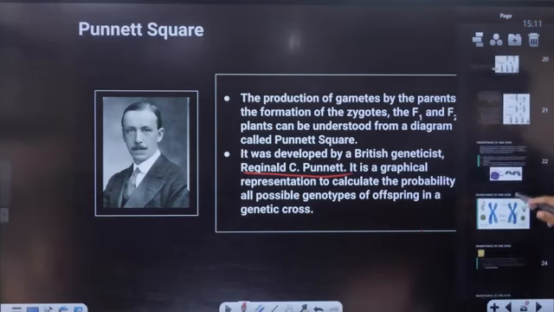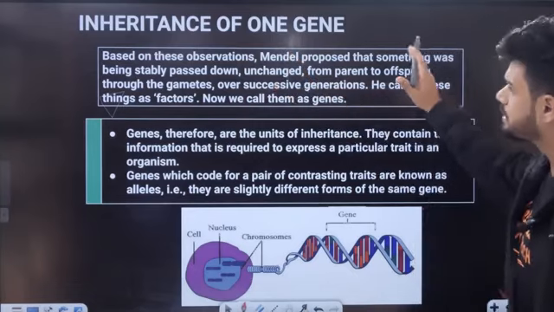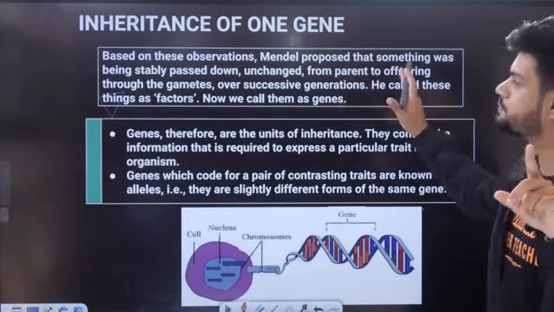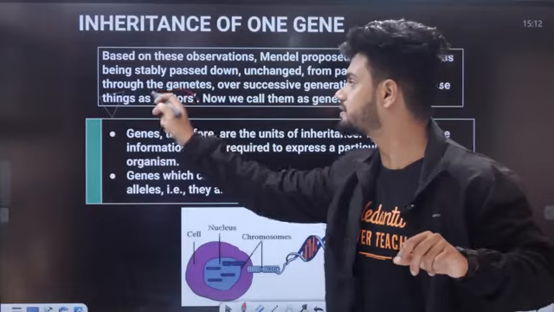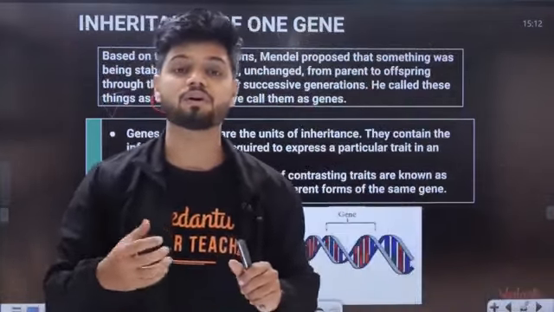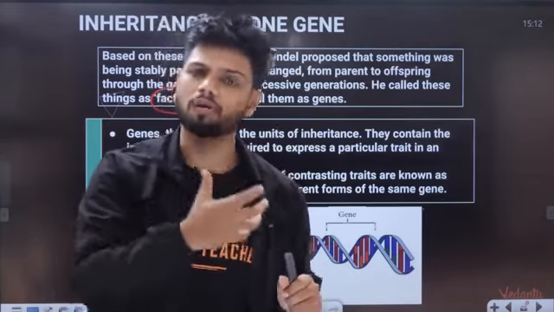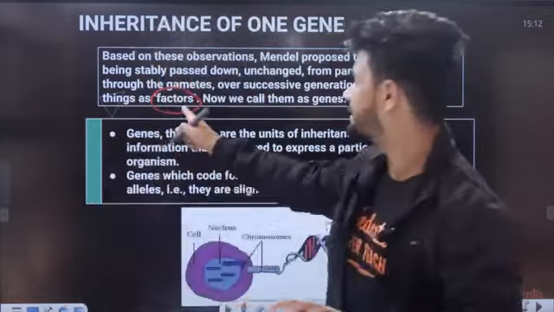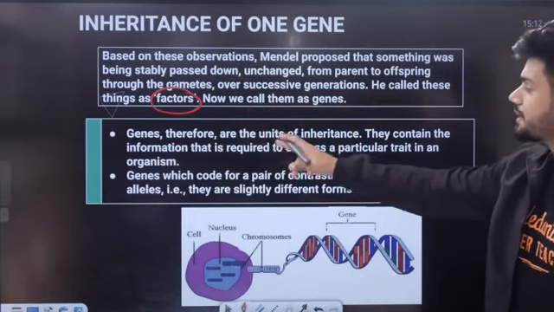Now students, inheritance of one gene. Based on the observations, Mendel proposed that something was being stably passed down, unchanged from parent to offspring through gametes over successive generations. He called these things factors. Now we call them genes. From father to son, father to daughter, mother to son, mother to daughter, genes are being passed. But at that time, Mendel called them factors. Therefore, genes are a unit of inheritance.